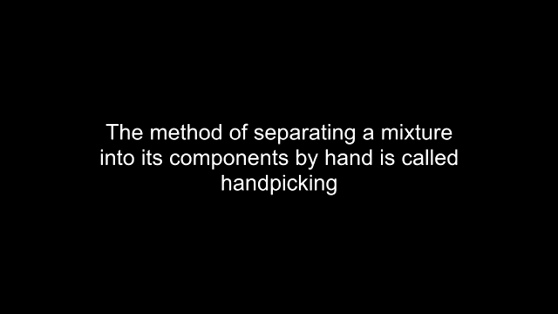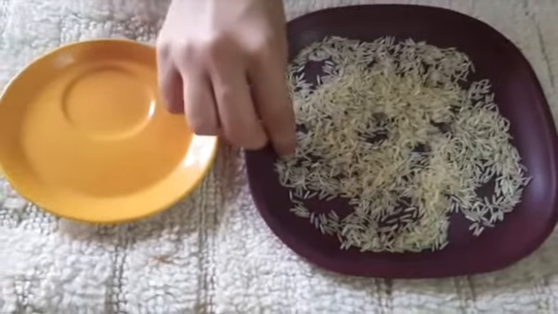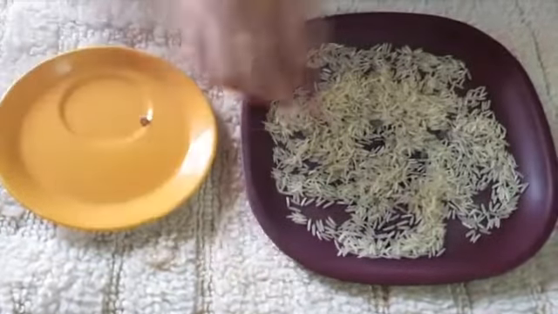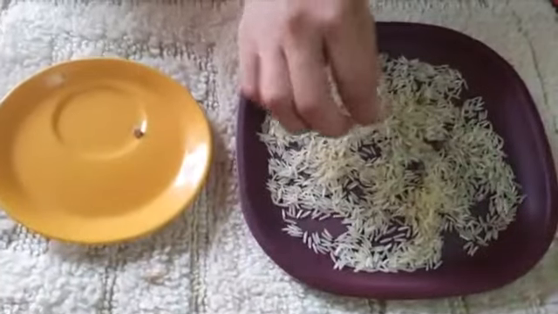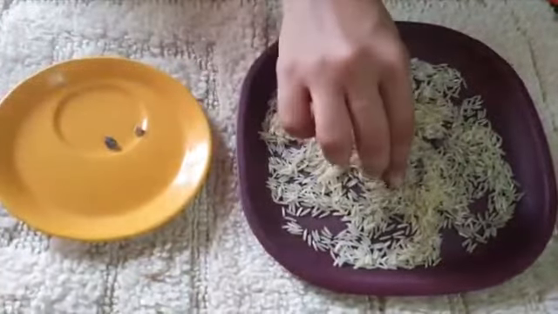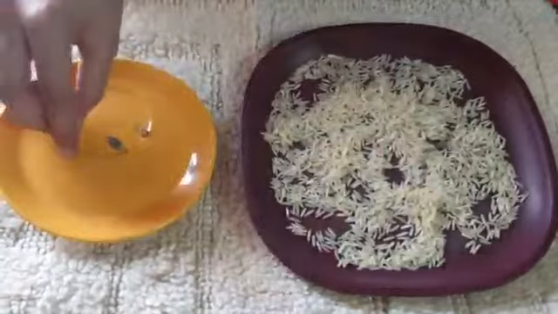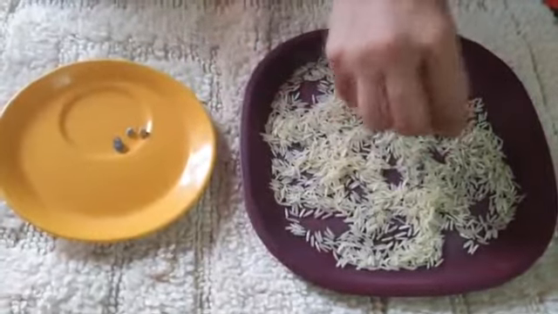The method of separating a mixture into its components by hand is called hand picking. Let us understand hand picking with the help of an activity. How does your mother separate small pieces of stone and other impurities from wheat, rice or pulses? Yes, simply by picking them up by hand one by one.